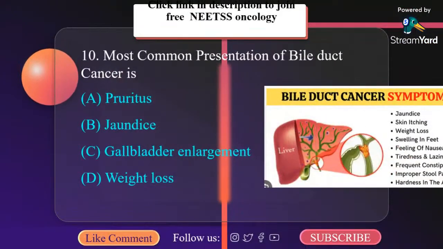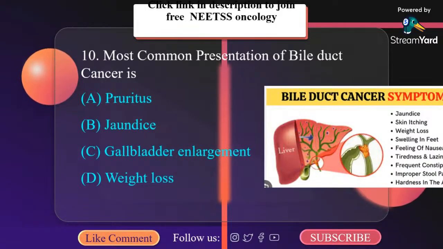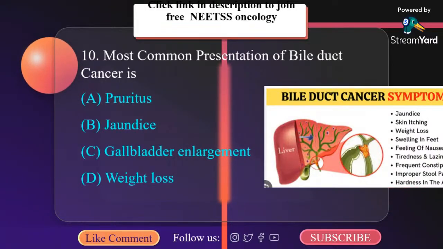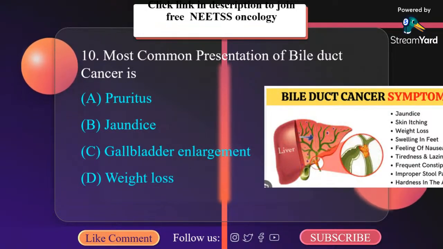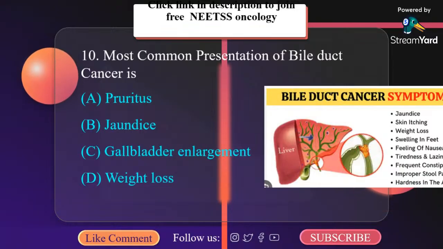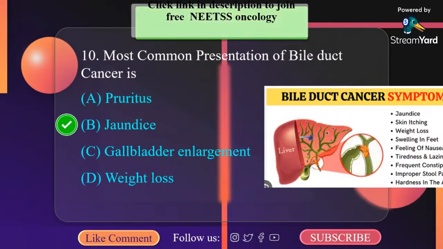Most common presentation of bile duct cancer is: A. Pruritus, B. Jaundice, C. Gallbladder enlargement, D. Weight loss. Most common presentation of patient is with jaundice or elevated LFT. Gallbladder is palpable in distal growth due to obstruction, that is Courvoisier's sign. Minority cases present with itching. So the correct answer here is B, jaundice.